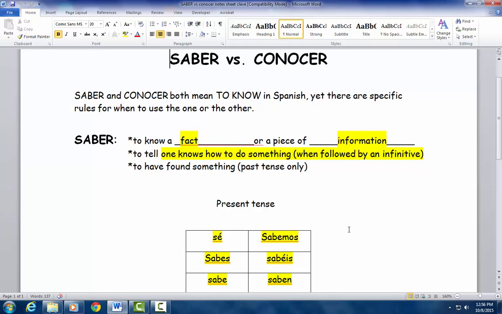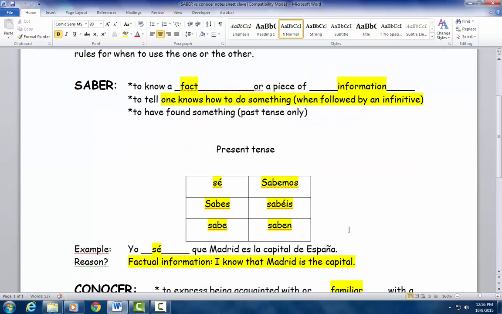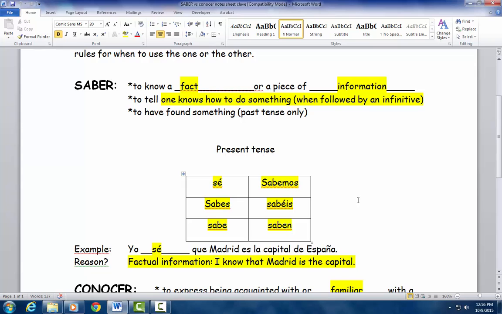So, looking now at the present tense conjugations of this verb. Yo sé, tú sabes. Él or ella, usted sabe. Nosotros sabemos. Vosotros sabéis. Ellos, ellas, ustedes saben. Now, I really recommend you circle, star, draw your attention to the yo form. This is an irregular yo form verb.